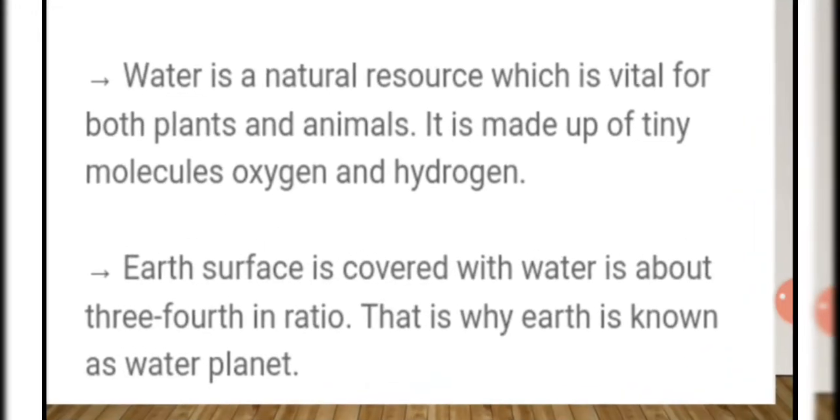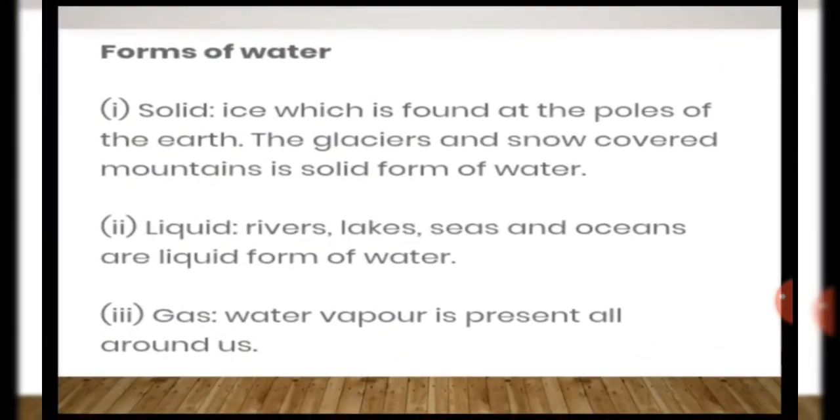What is water? Water is a natural resource. It is important for both plants and animals. It is made up of tiny molecules of oxygen and hydrogen. About 3/4 of Earth's surface is covered with water. That's why Earth is known as the water planet.